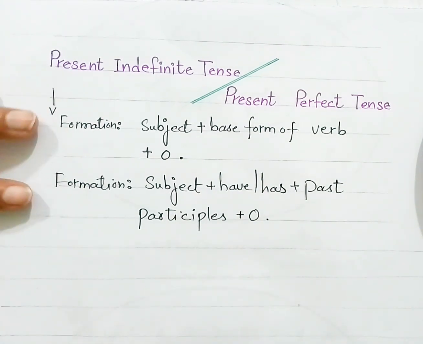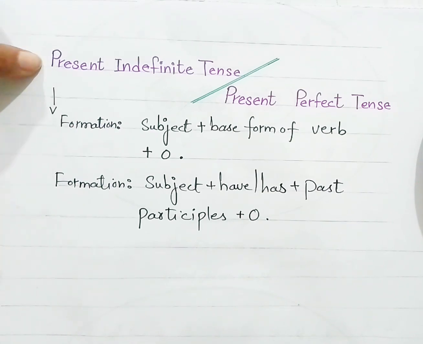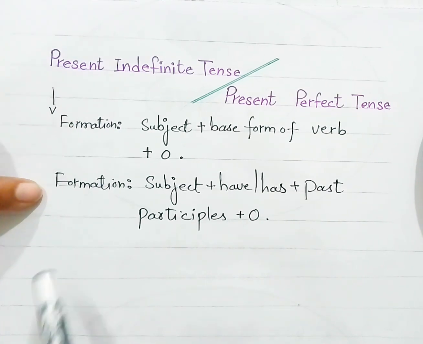So this is the formation of present indefinite tense, and this is the formation of present perfect tense.